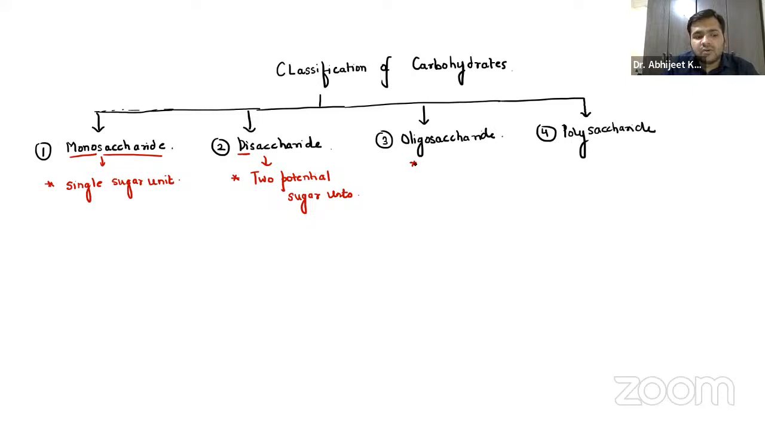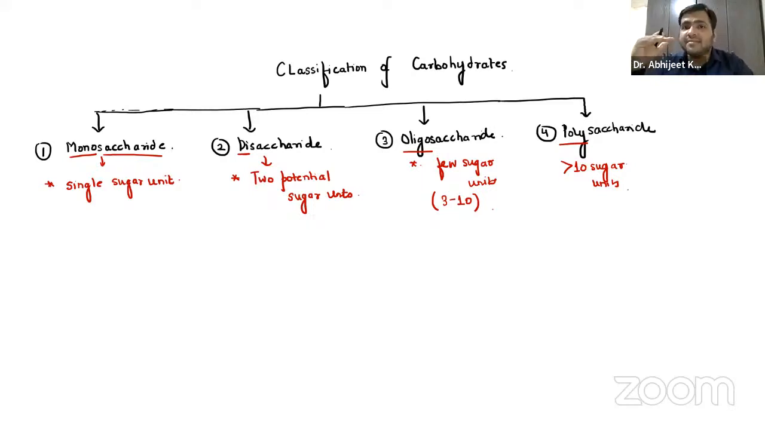Then the third one, oligosaccharides. So basically we have a few sugar units, ranging between 3 to 10 sugar units. And poly means many, so it has more than 10 sugar units. So that is the basic classification, guys. Depending upon the number of sugar units, they are classified into monosaccharide, disaccharide, oligosaccharide, and polysaccharide.